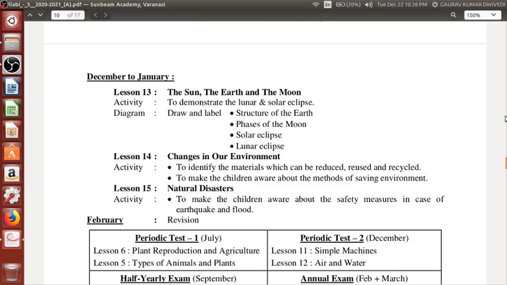I have not uploaded the PDF of this chapter, Changes in Our Environment. So most probably we'll be starting this chapter next week, or most probably in the new year itself, just after your Periodic Test 2, and thereafter we will be going ahead with the last chapter, that is Natural Disasters. Okay, so let us start with this chapter, the Sun, the Earth and the Moon.